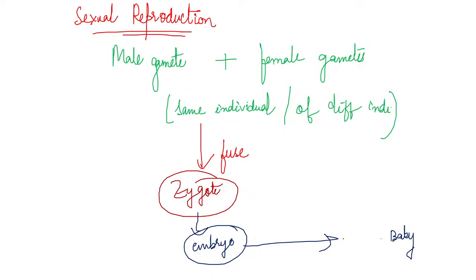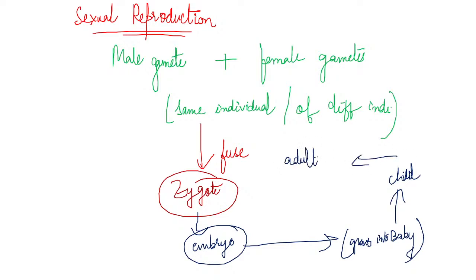Now, this grows into a baby. And this baby grows into a child. And this child grows into an adult. And the adult produces male gamete or female gamete.